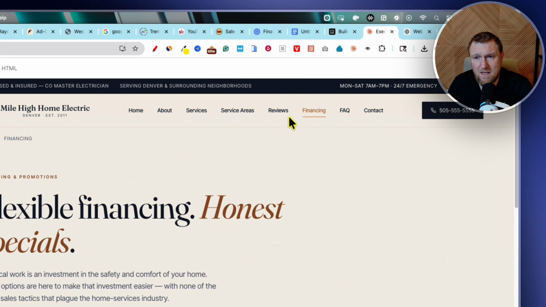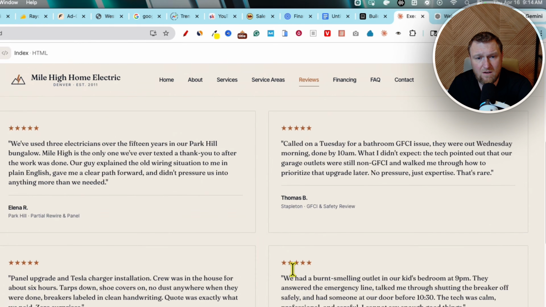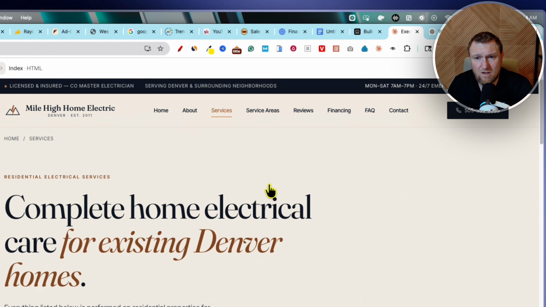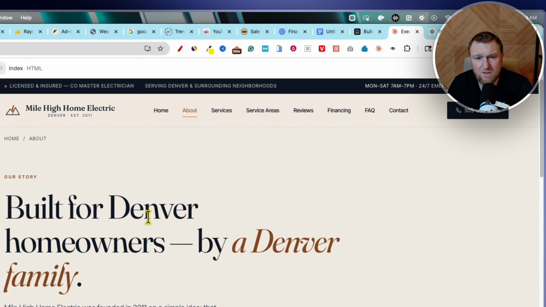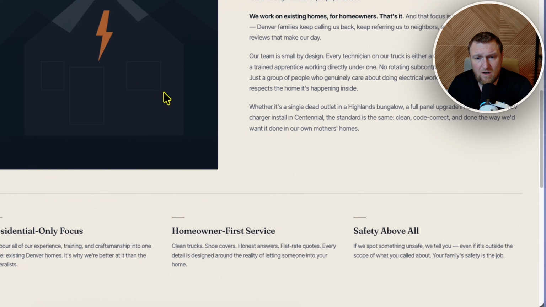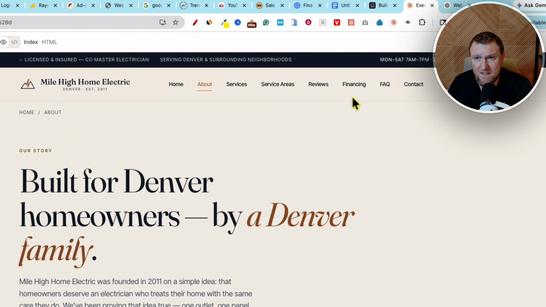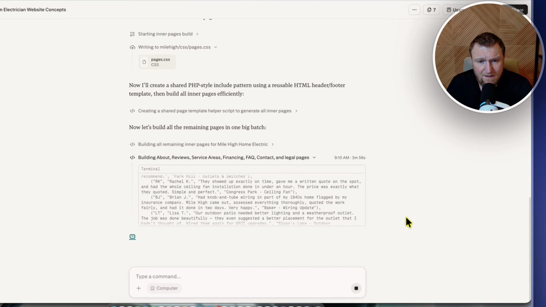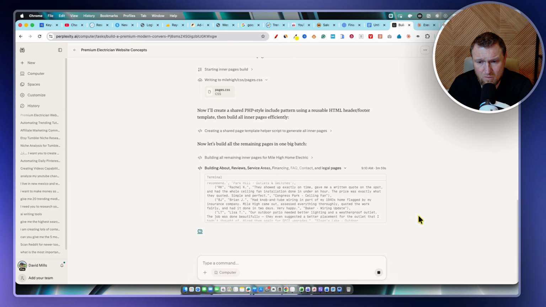Financing, how they take payment, reviews are right here. The site looks amazing. And then here's the service page right here, what they actually service, and about right over here. So you can go in there and switch out these images and all that, but this is looking really, really good. Let's go check on Perplexity. It's still kind of struggling away, building the pages and so forth. We'll give it a few more minutes.